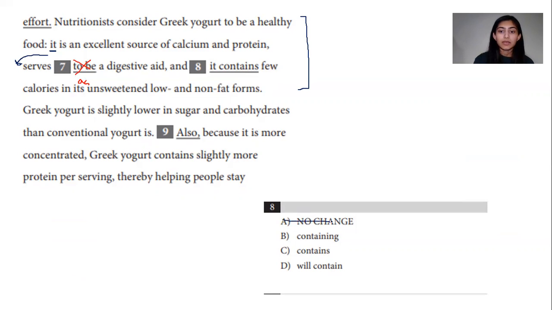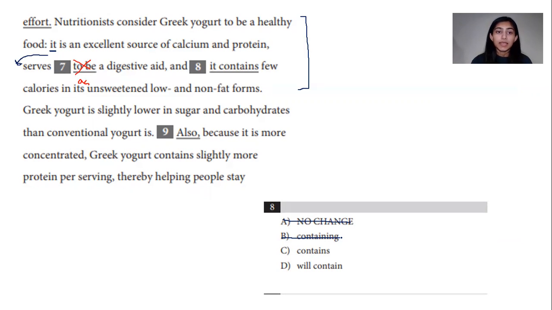Let's move on to B. It is an excellent source of calcium and protein, serves as a digestive aid, and containing few calories. So now this is changing the verb tense. Now the sentence is, it is, serves, and containing. None of them correspond with one another. So containing cannot be the answer.